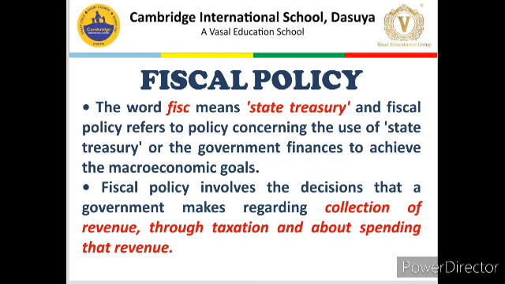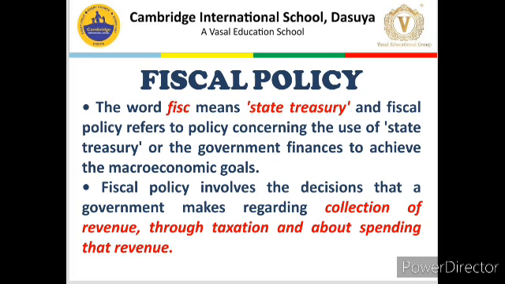To give you an exact idea of state treasury, we can say in vernacular language, Raja ka khajana. Exactly. Earlier there were kings and sultans who held enormous wealth, and that was Raja ka khajana, or state treasury. Now there are no kings and sultans, but still there is a government which controls or holds enormous wealth in its state treasury. So that is the meaning of the word fisc.